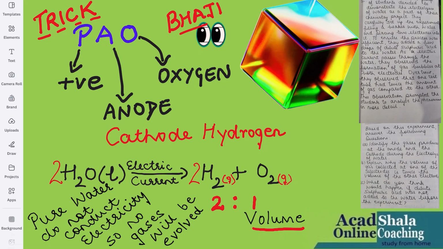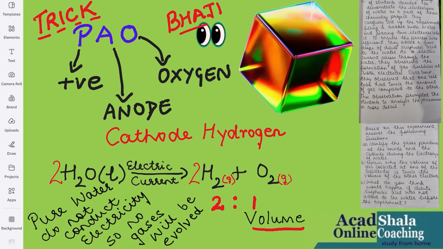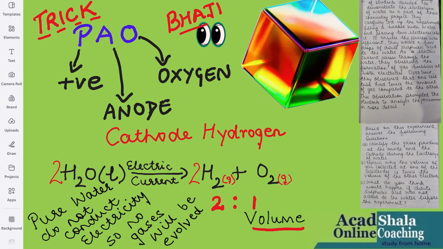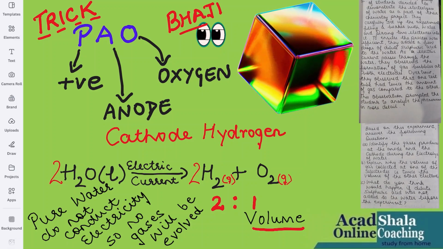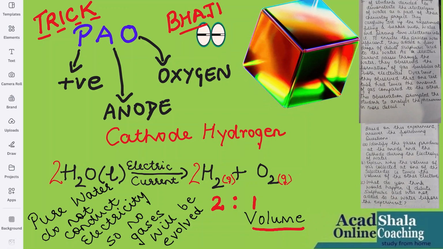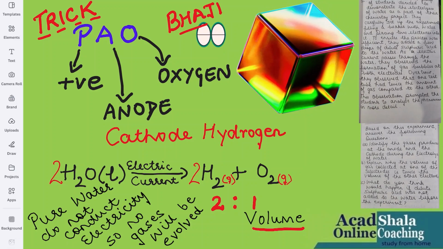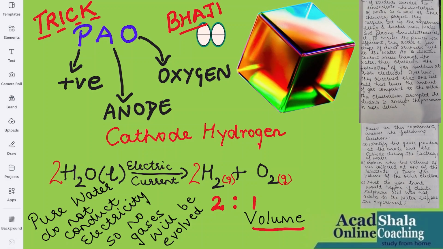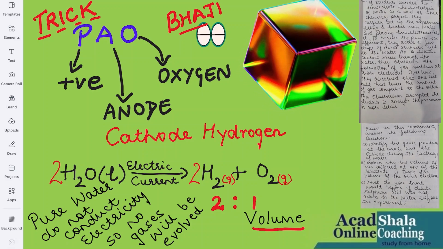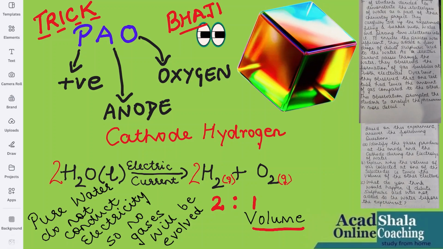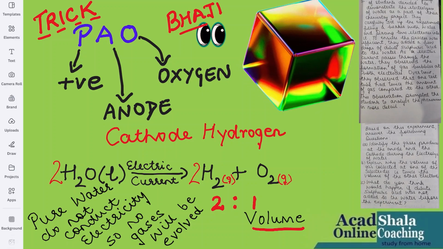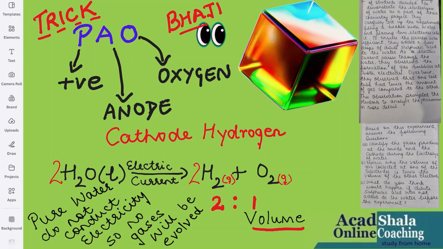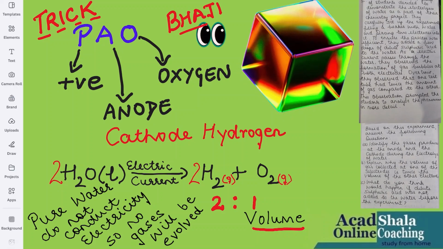Now we will balance the equation. After balancing the equation, we see on the product side that we have a ratio 2:1. We know the ratio is 2:1 by volume, but how? This is the reason. So you need to write the equation along with the balancing part to prove why this happened. So this is very, very important. If you do not write the equation, you will not get marks at all. So this is the reason.